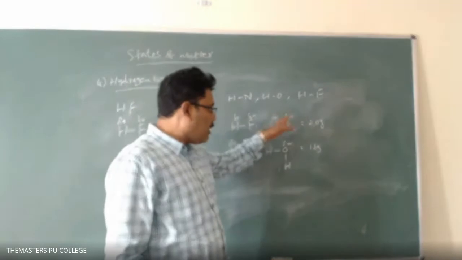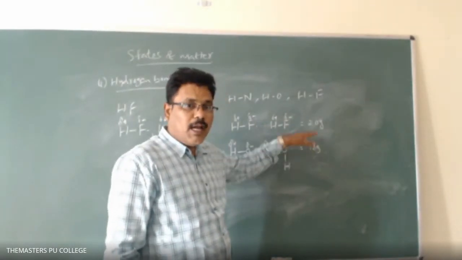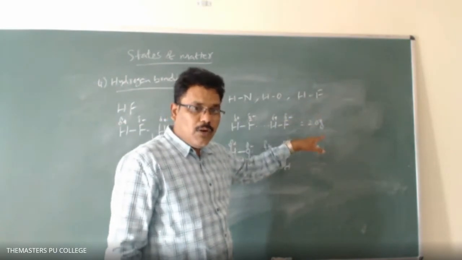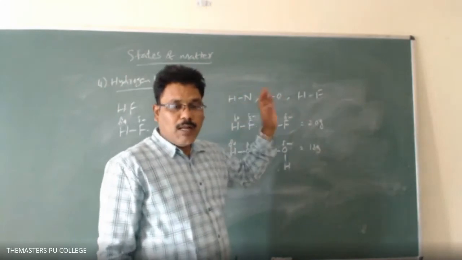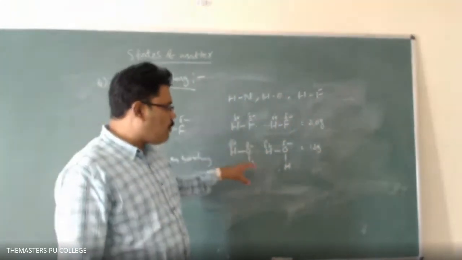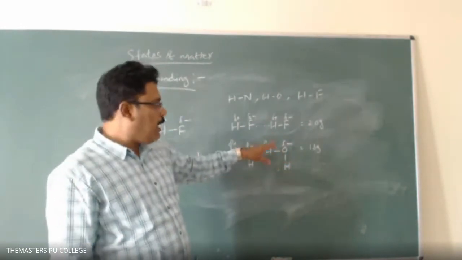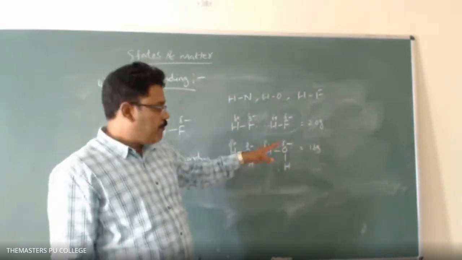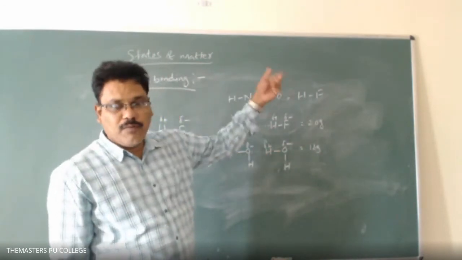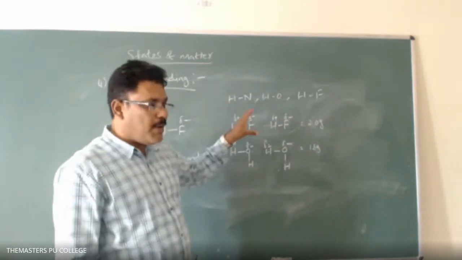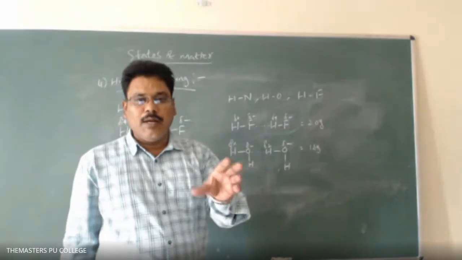But in the case of hydrogen fluoride and water, water has a higher boiling point even though it has less molecular mass. Why? Because the association of water molecules through hydrogen bonding is greater than that of hydrogen fluoride. In water, the hydrogen bonds are twice those of hydrogen fluoride. In hydrogen fluoride, a maximum of 6 HF molecules can be associated through hydrogen bonding.